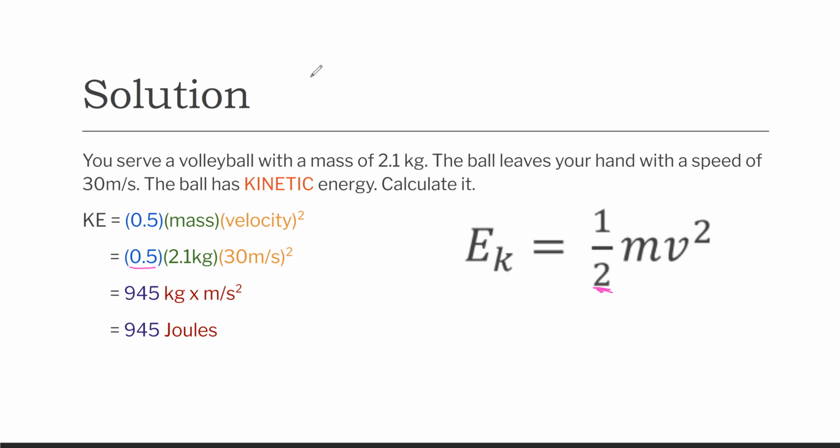And then you had your 2.1 kilograms, that's your mass. And then for your velocity squared, if you're having a problem with the square part, you can just do this twice. So you could say times 30 and then times 30 again. Does that make sense? Because 30 squared just means 30 times 30. That's what that means. Does that make sense?